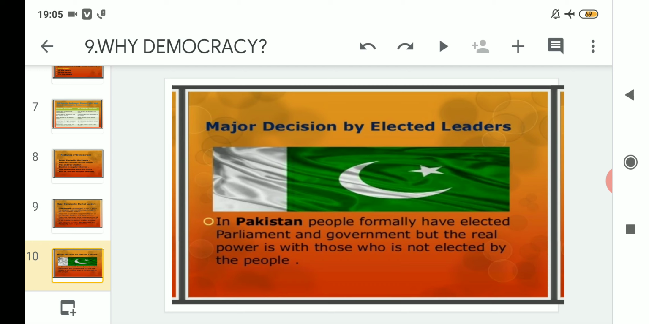So the system that is running in Pakistan cannot be called a democratic form of government in a real sense, because the leaders are not given any power to take decisions for the welfare and development of the people. And the real power is with whom? With those who are not elected. That means those people who are on the back side of the picture, whom we cannot see or don't know.